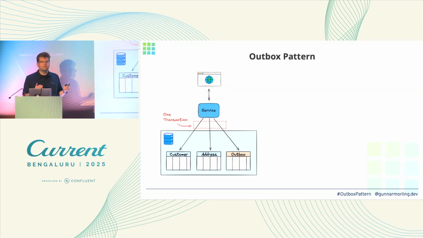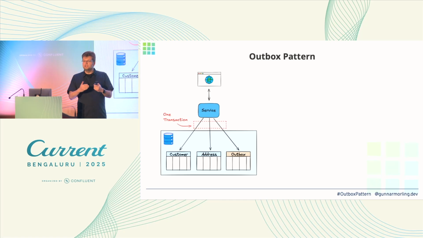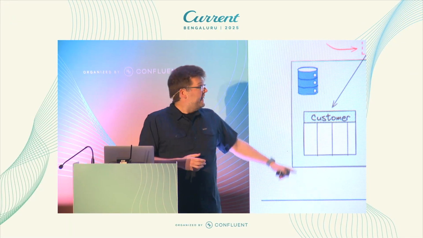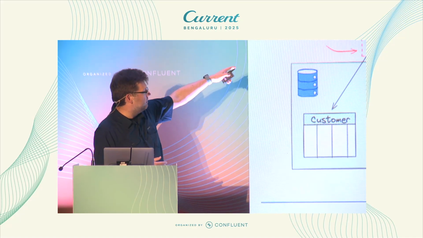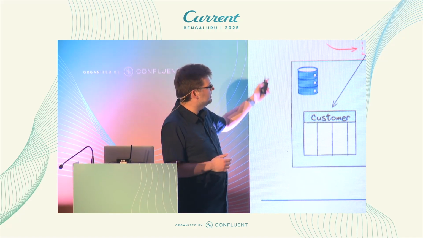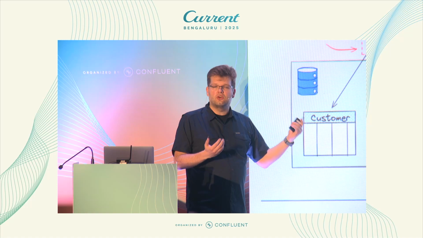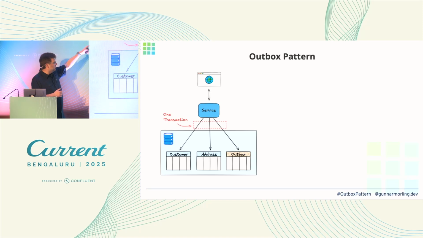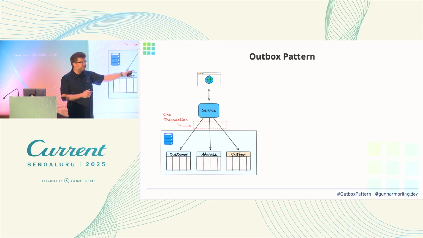This Outbox table is essentially our messaging fabric, which we will use to send out messages to the outside world. As this is one transaction in our database, all this happens atomically, so we have strong consistency guarantees, right? So if this transaction commits, then we will know we have done all those changes.